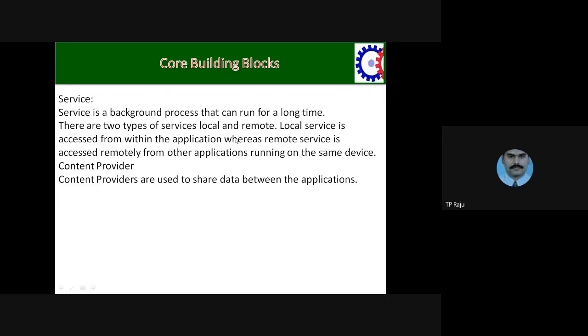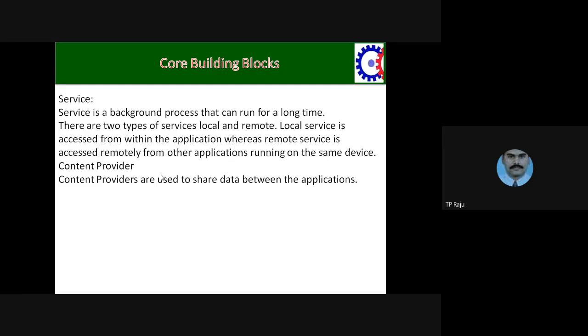Normally, we have two types of services. One is the local service, and the second is the global service, meaning the remote service. Local service means, for example, you want to see the contact list. You simply open your contact app and see the list of phone contacts. That is a local service. Sometimes you require a service from outside. It is called the remote service.